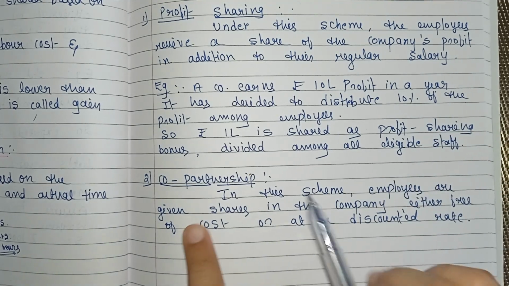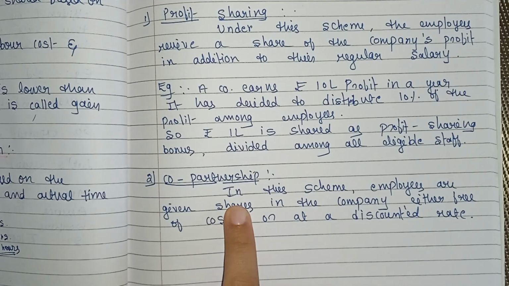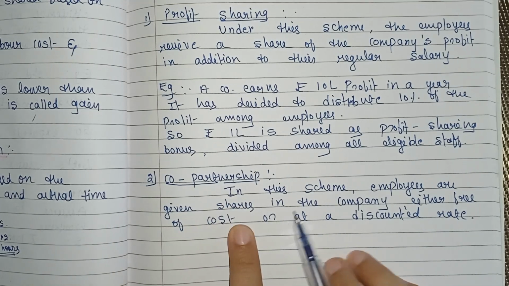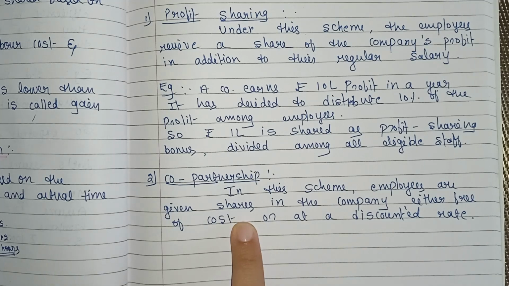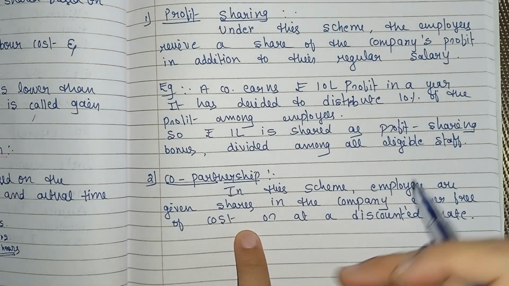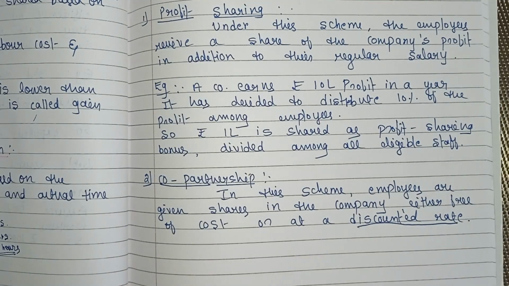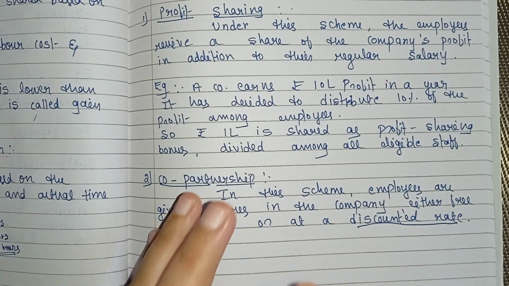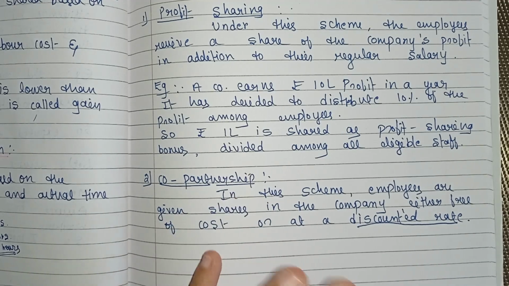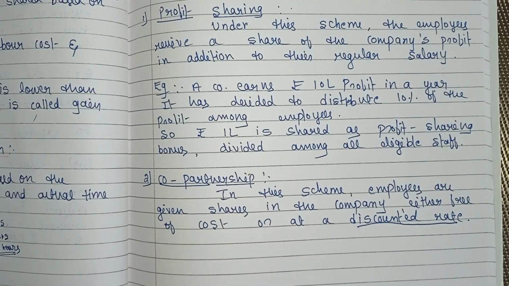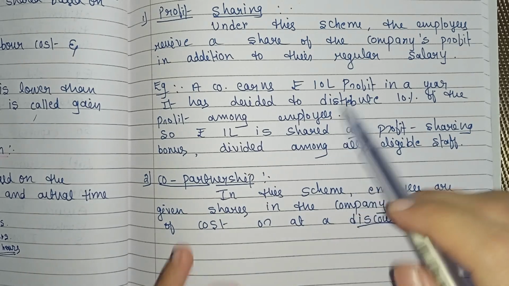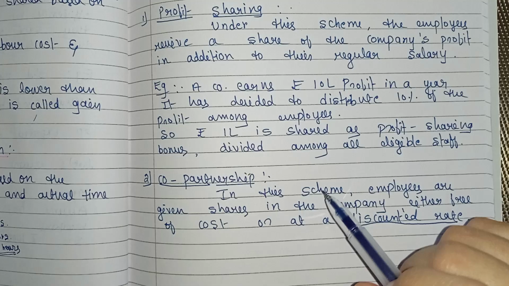And the next one is co-partnership. In co-partnership, employees are given shares in the company, either free of cost or at a discounted rate. So this makes the employees part owners or shareholders in the business. They may also receive dividends on these shares, right? So it creates a sense of ownership and loyalty. That is what co-partnership. So other incentive schemes include profit sharing and co-partnership, right?